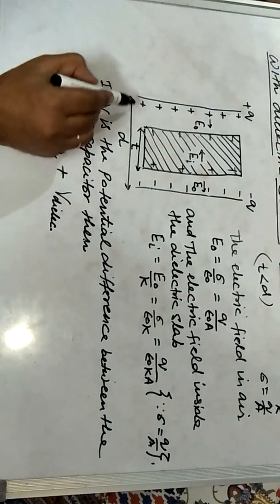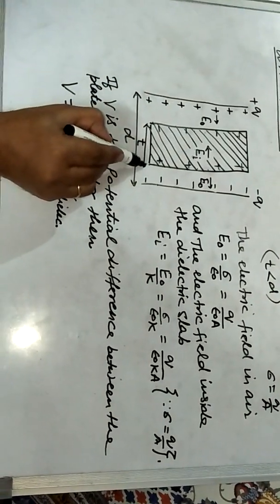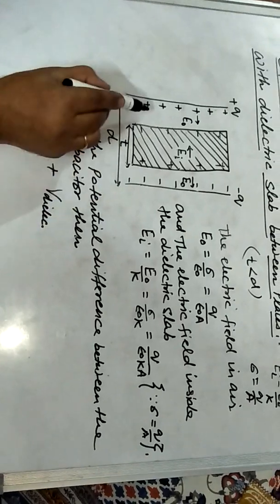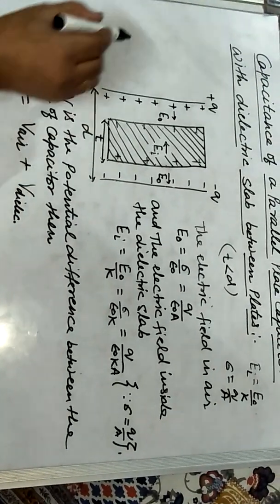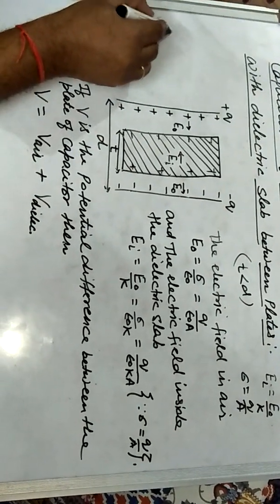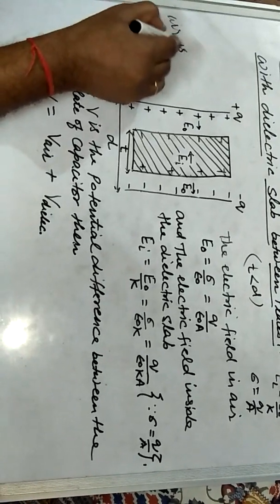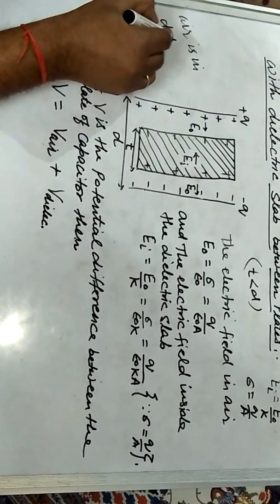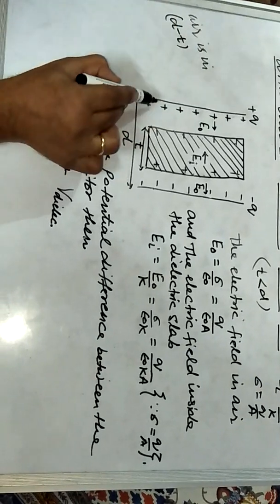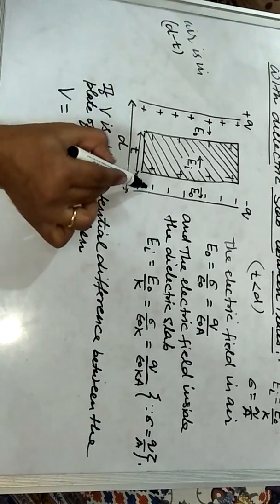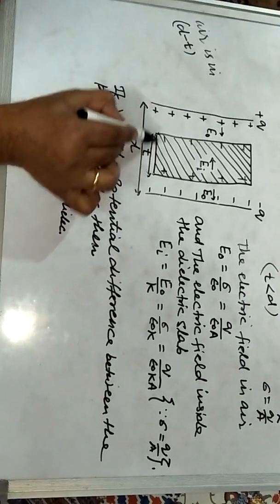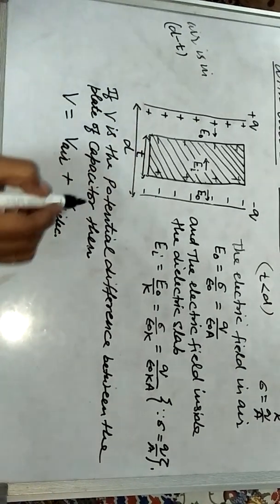Since the thickness of the dielectric slab is t and the distance between the plates is d, air is present in d minus t space, and the dielectric slab is present in t space.